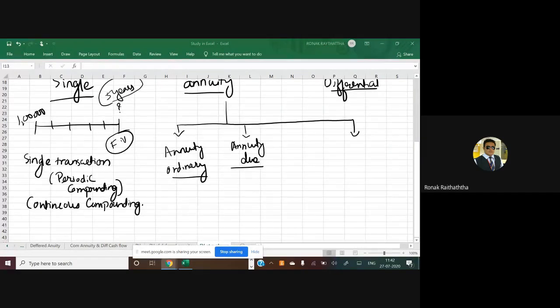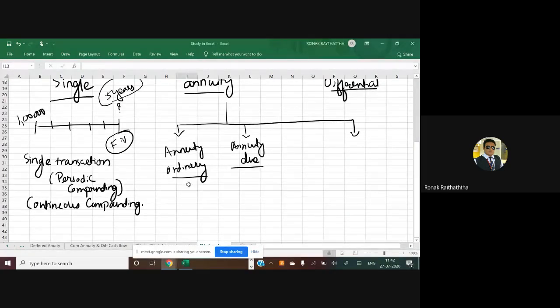First, we'll have to understand the meaning of annuity. Annuity means it is a series of investments. You are going to invest for many periods, and the frequency of the period can be quarterly, yearly, 6 monthly, can be daily as well. So it's not a single transaction. You are not investing for only one point of time. You are investing for various periods. So that's why it's called an annuity.